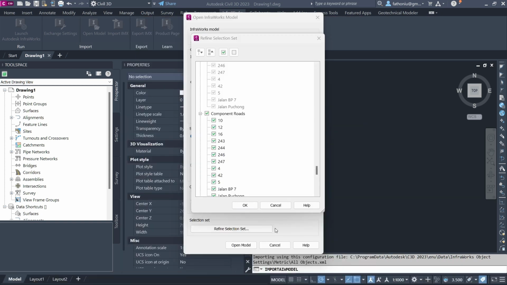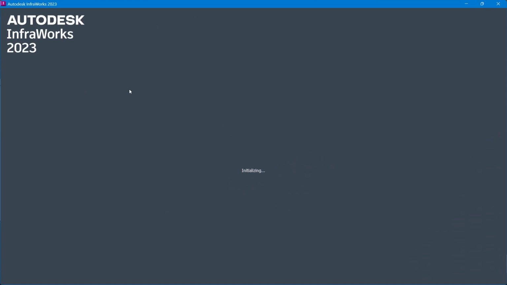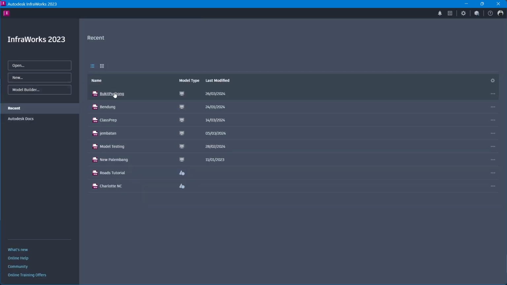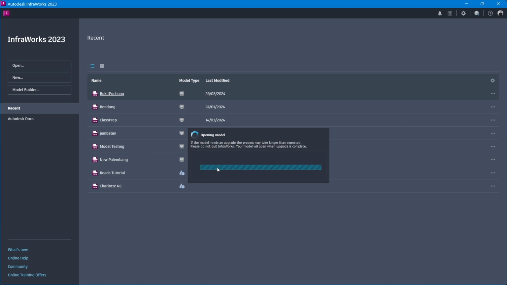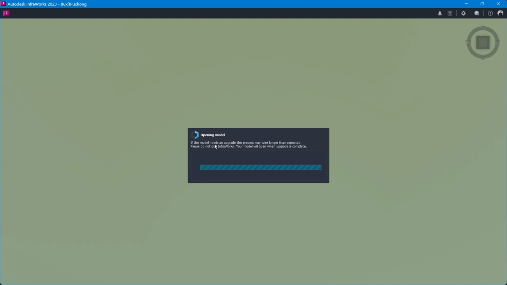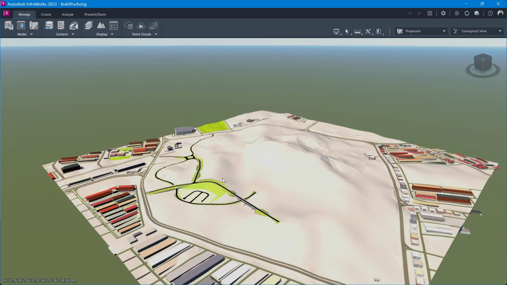Later, before we execute open model, we close the InfraWorks just to select, or maybe to identify the road that you have, or change the naming of the road. So basically, in InfraWorks, from the beginning, you can name the component road.